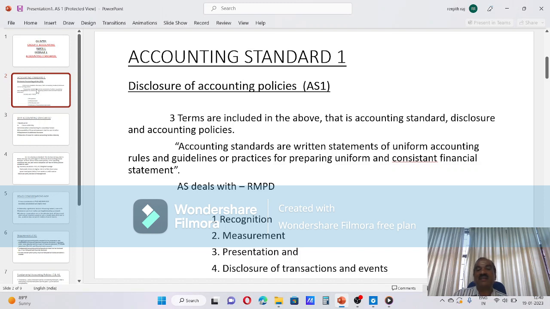3 terms are included in the above, that is accounting standard, disclosure, accounting policies. 3 terms. Wherever you have to write anything or any question is asked, there is a shortcut. If you are not aware of anything, there is a shortcut to write at least something. That is, you ask certain